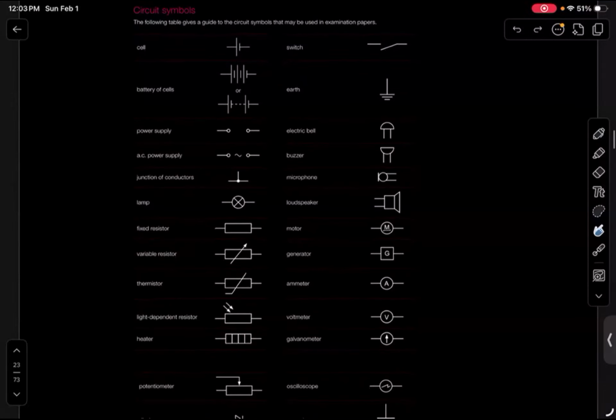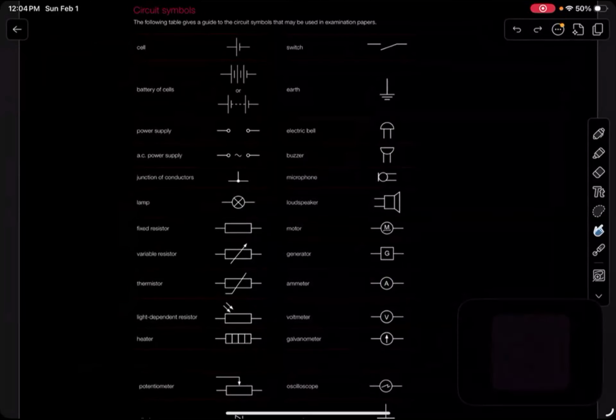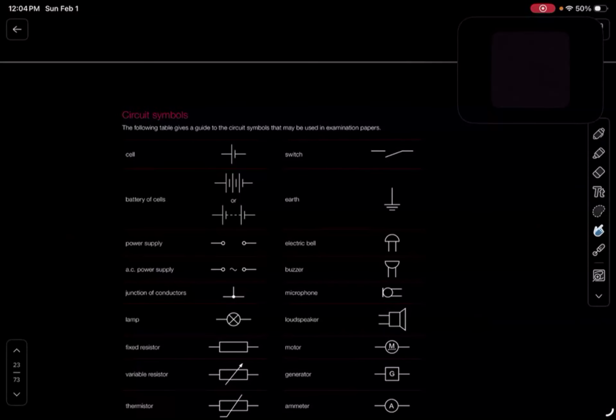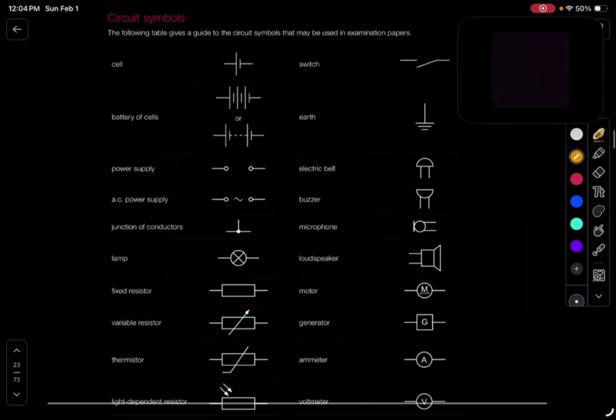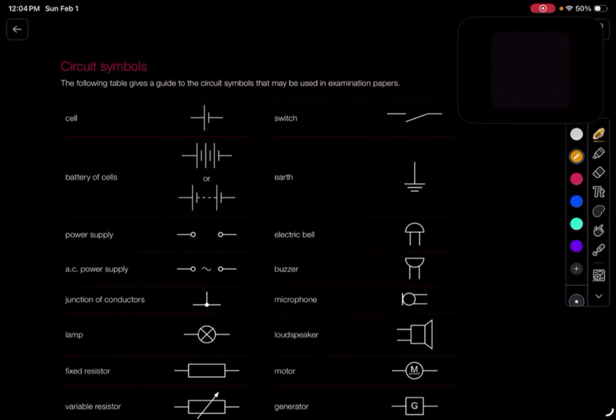Okay. Now, these are the circuit symbols. So these are the circuit symbols that I would like you to learn. Now, there are a lot of them, and you don't exactly need to learn all of them right now, but I will tick the ones that are absolutely important. Okay, but by the way, make sure to practice this yourself and write it down by hand. It's very easy to mix them up, right? Because a lot of them actually are quite similar.